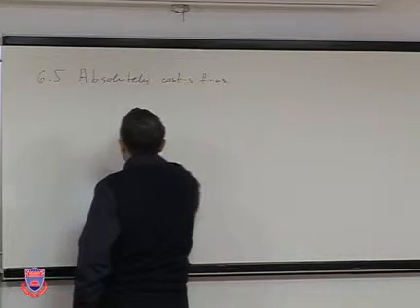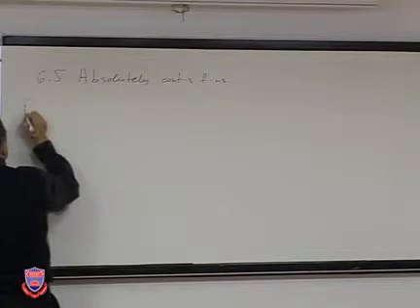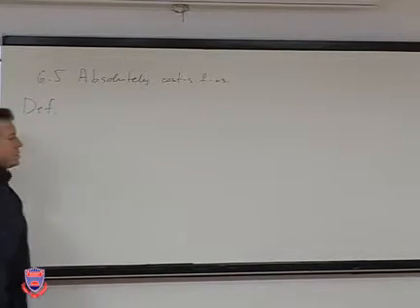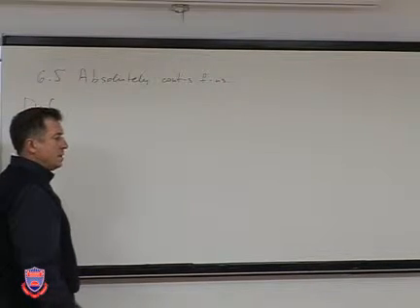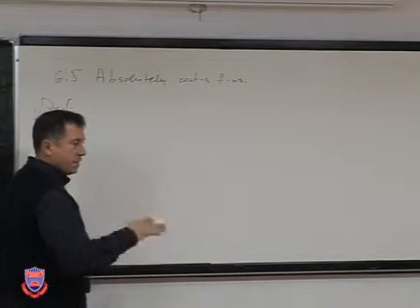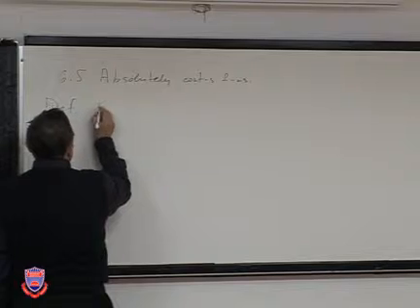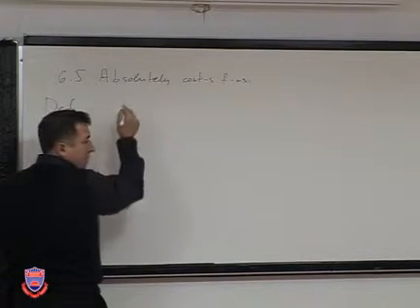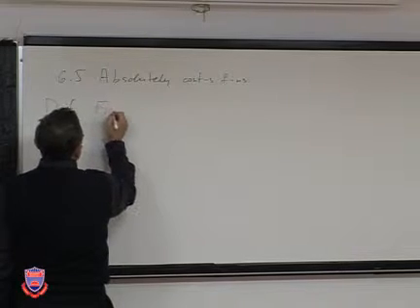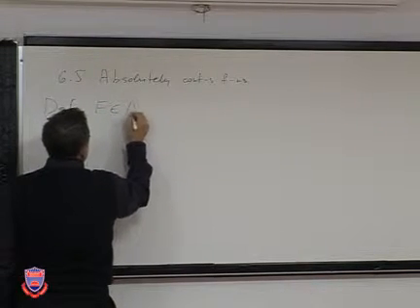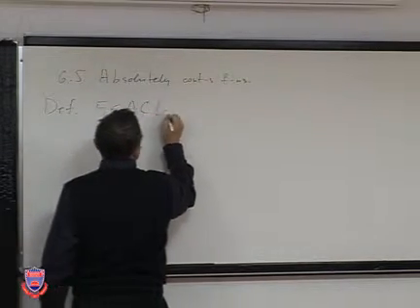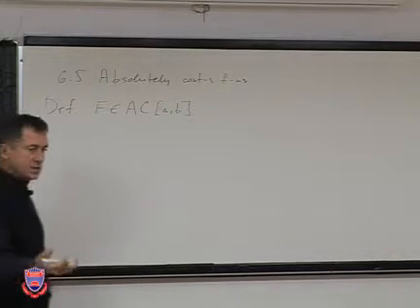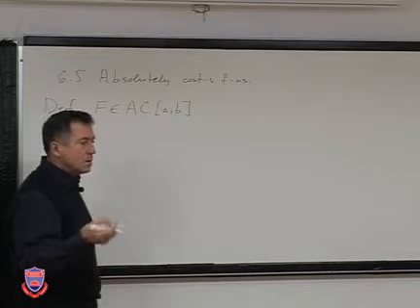functions. Definition. I don't remember. Indeed, we considered something like this in the first lectures, but maybe I did not give you the definition, even if I did. Let's repeat it again. We say that, let's start from capital F, capital F is absolutely continuous. If you do not object, I will use this notation immediately. It means it's absolutely continuous on the interval AB.